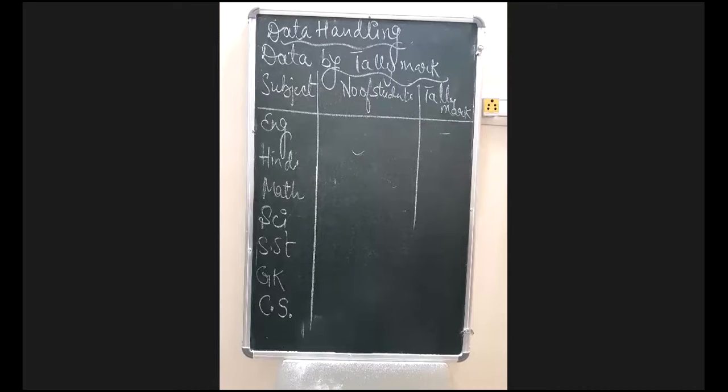I hope you all will be remembering yesterday's class, which was all about the introduction related to the data handling chapter. In yesterday's class, I discussed two topics: what is pictograph and what is tally mark representation. In pictograph, I taught that when the data is represented in the form of pictures, we call that collection of data a pictograph. Then one more way to represent the data is using tally marks, which was also discussed yesterday.